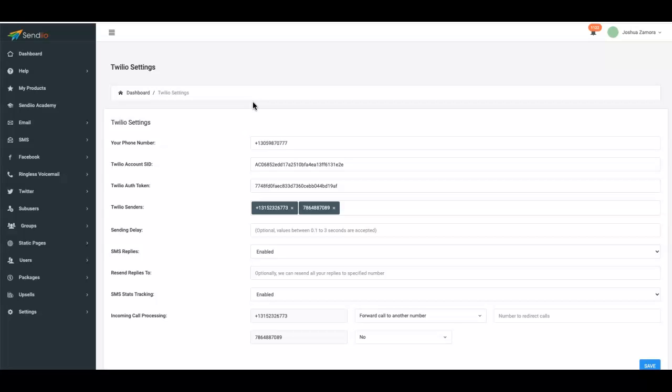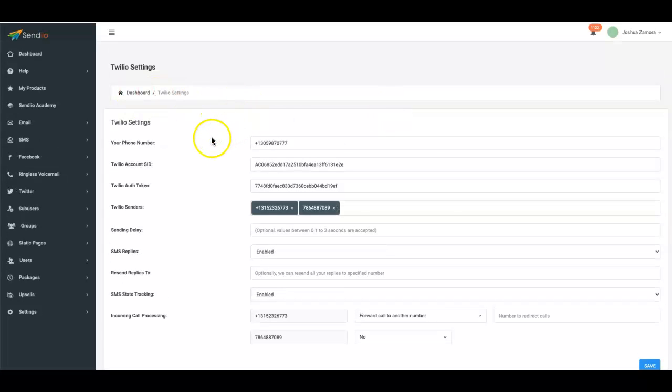But the best thing about these upgraded features is that they came based on our users' feedback, and you guys recommending new features to us based on how you are using the platform. So those are the best and our favorite kind of features to add to Sendiio. And the ones that we have for today are very, very cool, okay?